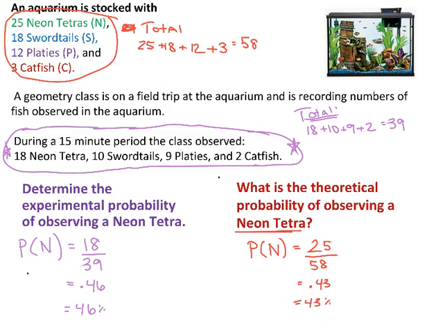So we can find different probabilities based on whether we're looking at a theoretical event or an experimental event where we are collecting data and basing our probability off of that data. So that is it.